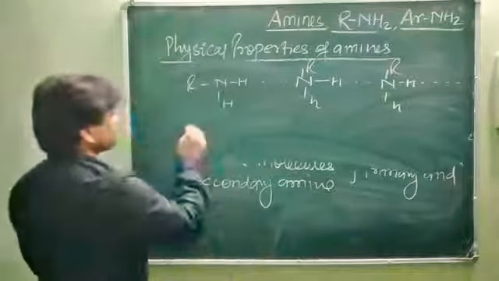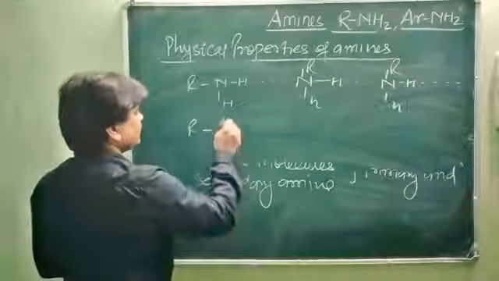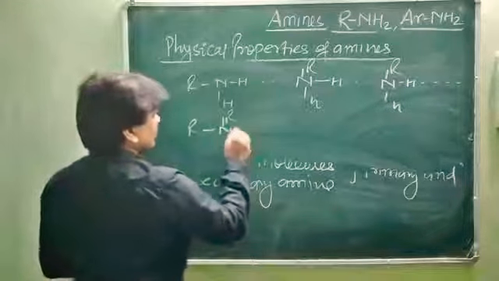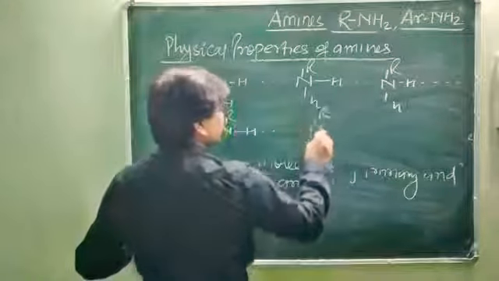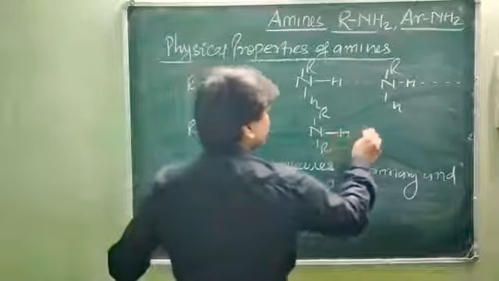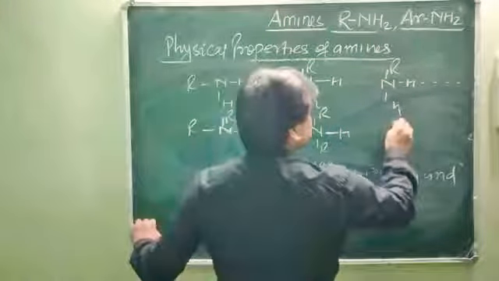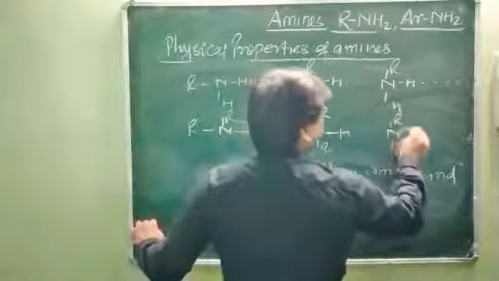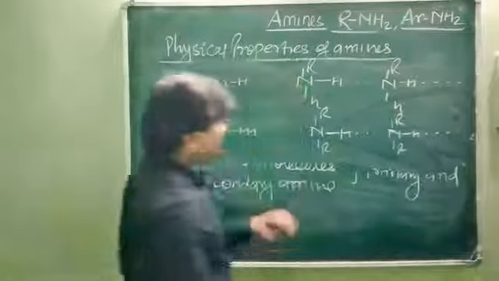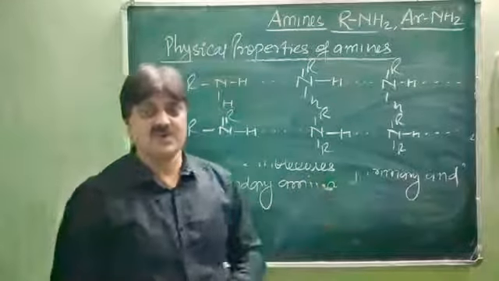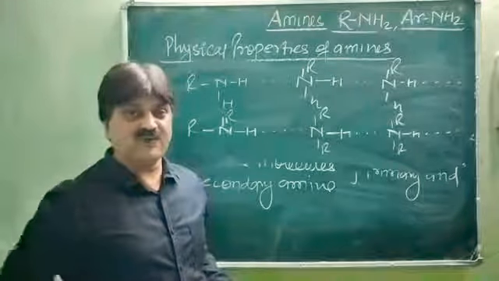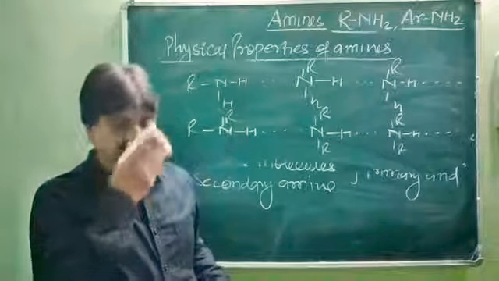Similarly secondary amines R, N, R, H, and another N, R, H and so on. So they are able to form intermolecular hydrogen bonding among their molecules. This is the reason they have a high boiling point as compared to tertiary amines.